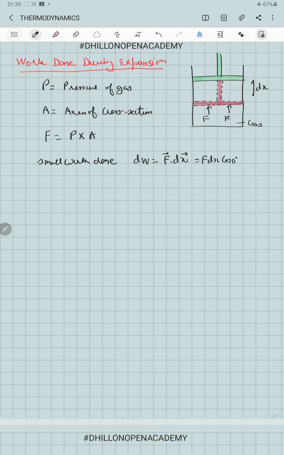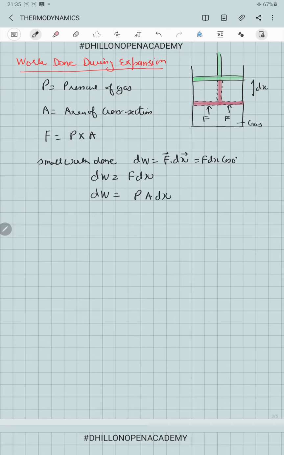We have taken angle 0 because the applied force by the gas molecules and the direction of displacement are both in the same direction. So dW will be equal to F into dx. Using the above expression for the force, small work done will be equal to PA into dx.